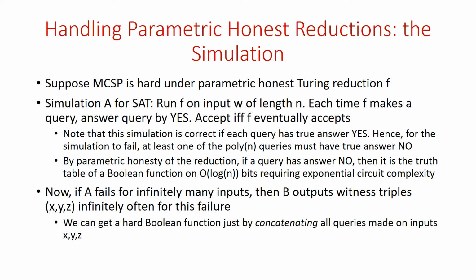And the point is, because A fails on at least one of x, y, z, that means at least one of the queries for x, y, or z must have true answer no. And therefore that query must be the truth table of a hard Boolean function. So if you concatenate all the queries together, you get a concatenation of the truth tables of many Boolean functions, and at least one of them is very hard. But that will mean that the concatenated string is also the truth table of a hard Boolean function. So that's the argument here.